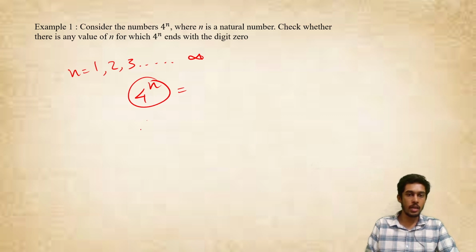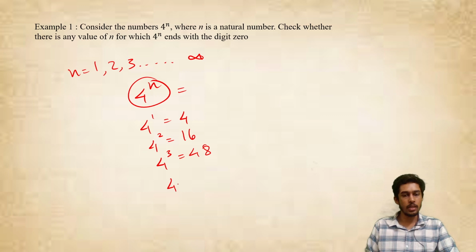So now if I take n as equal to 1, what will happen guys? This will be 4. Now if I take n as equal to 2, 4 square becomes equal to 16. Now if I take n as equal to 3, what will this become equal to? 16 into 4. What is that? That is equal to 16, 32, 48, isn't it? So what is happening here? Here if you observe, you will see that the numbers are not ending with 0.